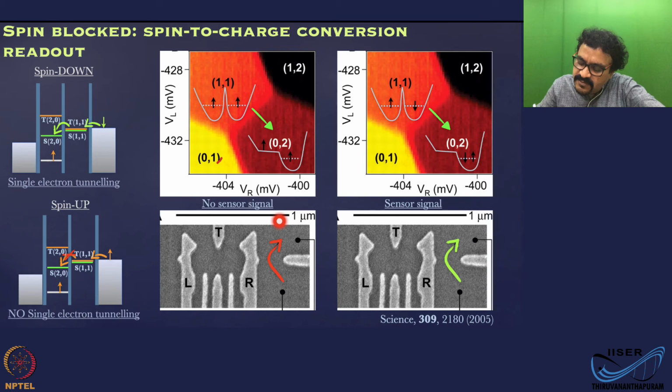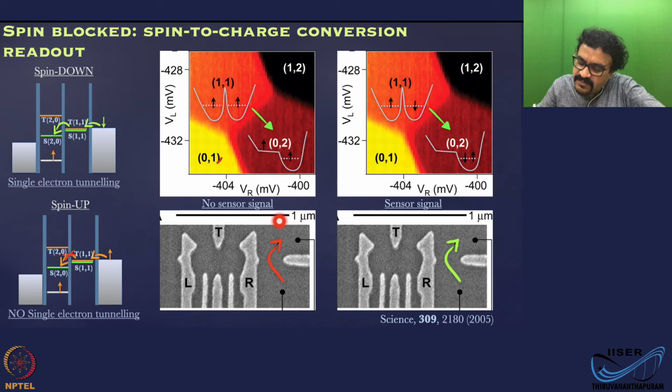Now there is another way to do the spin readout. That is also a spin to charge conversion technique, but this uses Pauli's exclusion principle. So let's look at the case of a singlet triplet system. That means the double dot. A double dot is characterized by a honeycomb charge stability diagram, and spin blockade we have done in great detail.